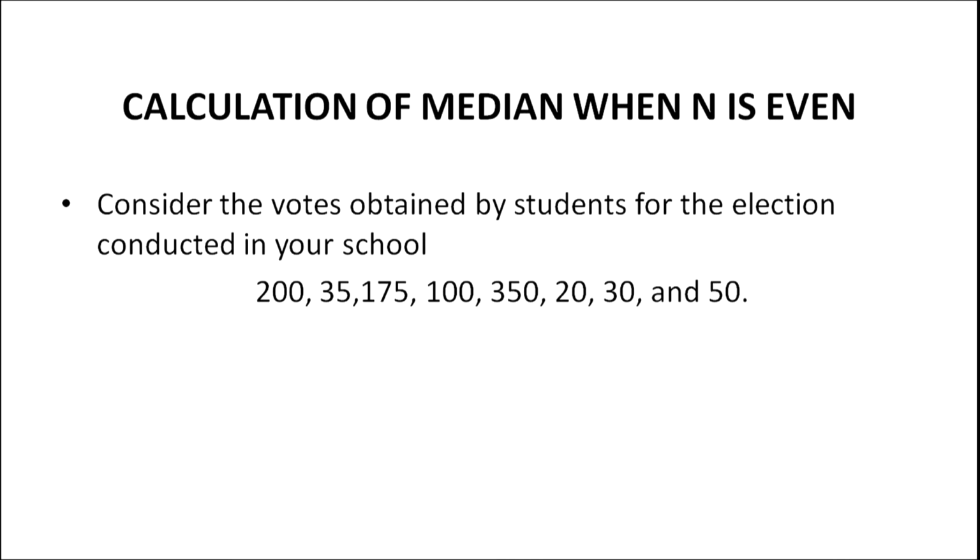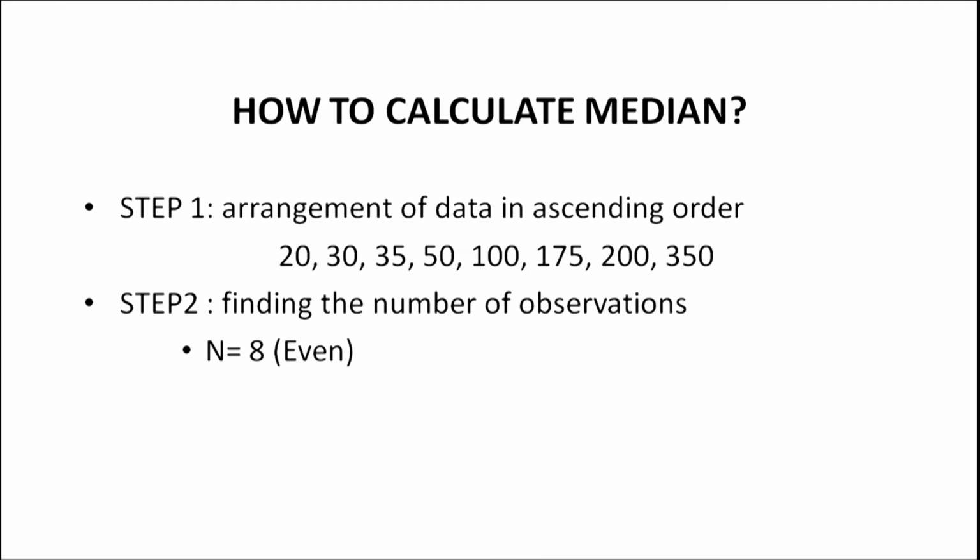Consider the votes obtained by students for the election conducted in your school: 200, 35, 175, 100, 350, 20, 30 and 50. How to calculate the median in this case? Step 1. Arrange the data in ascending order, that is 20, 30, 35, 50, 100, 175, 200, 350. Step 2. Finding the number of observations. Here n is equal to 8, which is an even number.